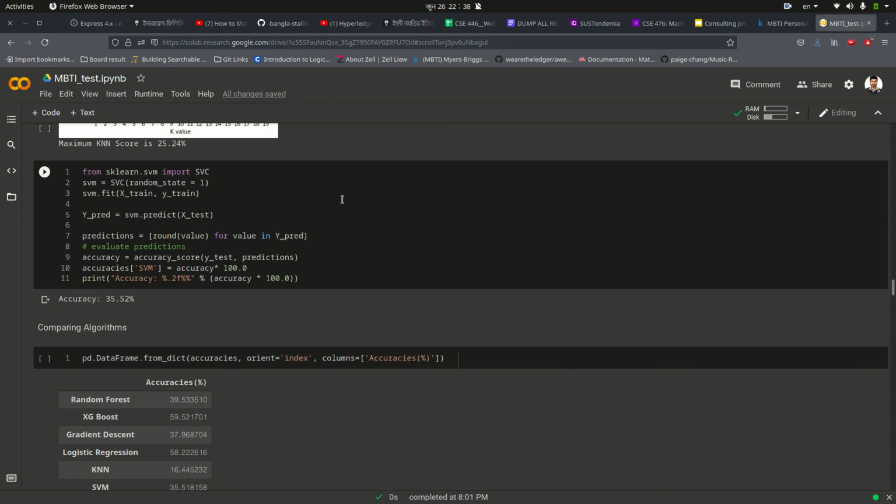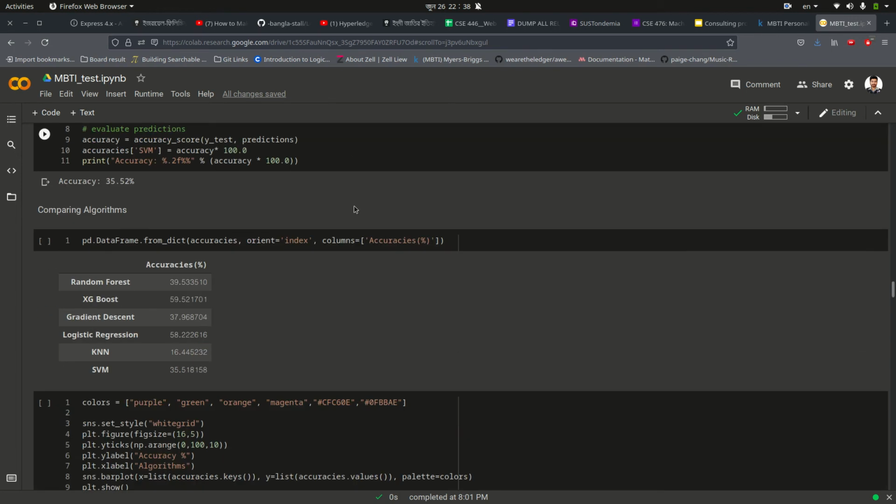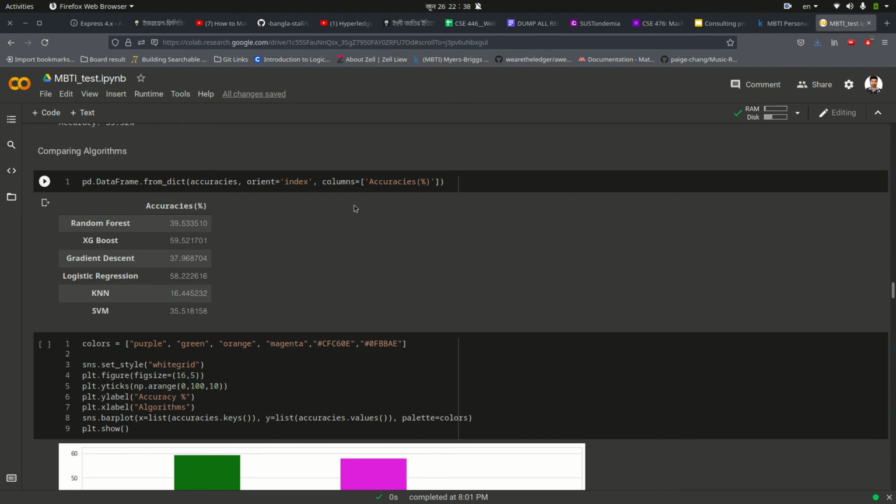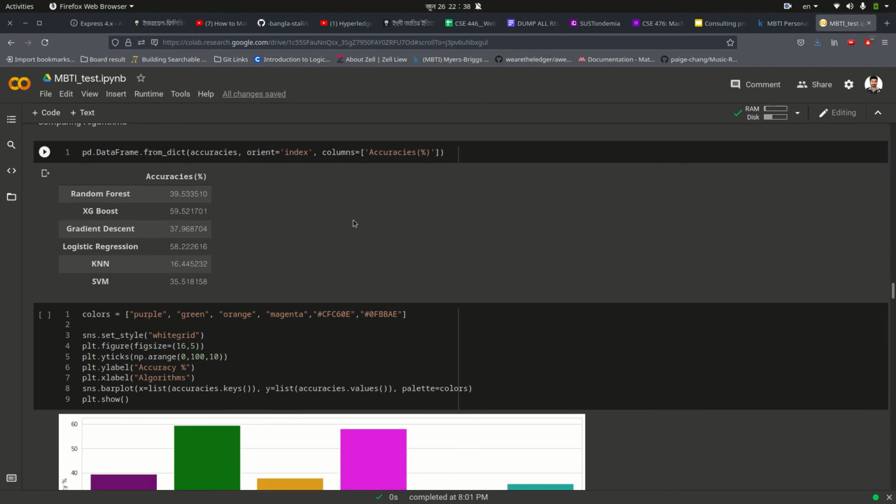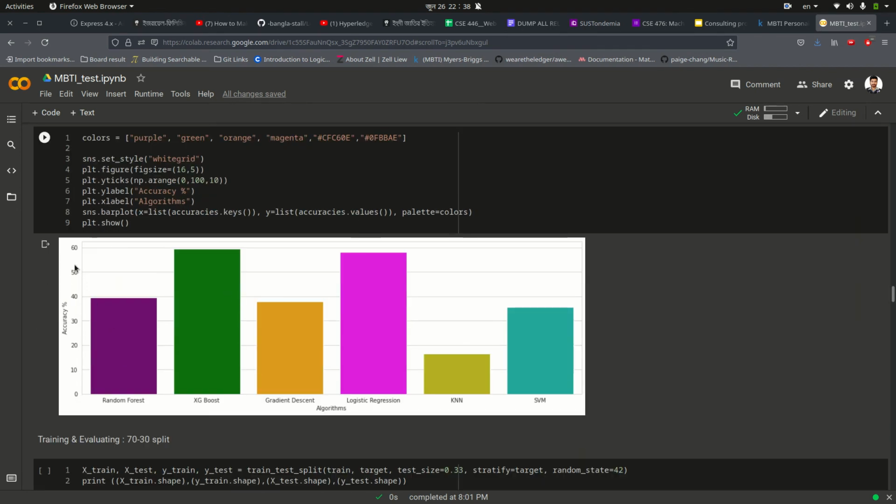So I decided to move to a 70 to 30% division to make the accuracy higher. The percentage is still quite low, a little above 50% to 60%.